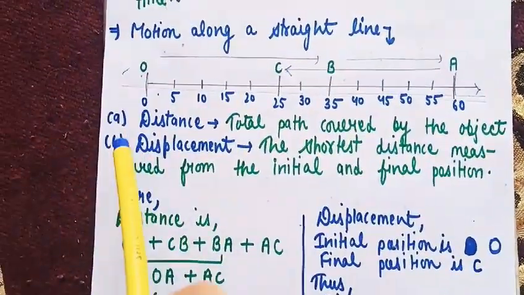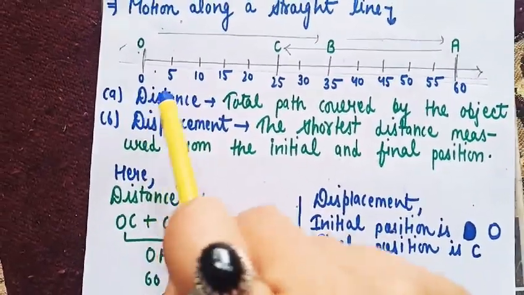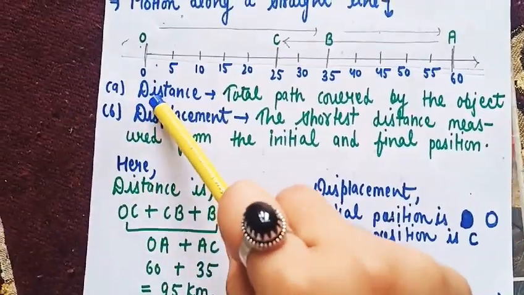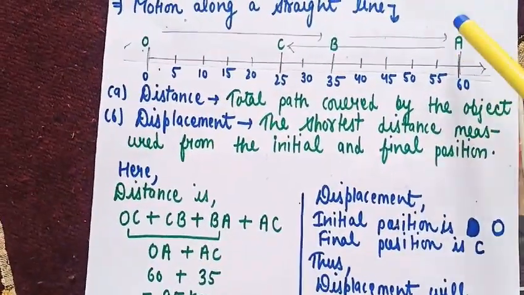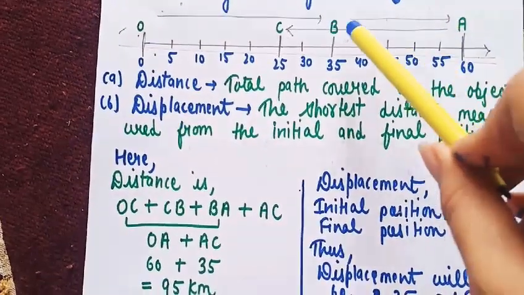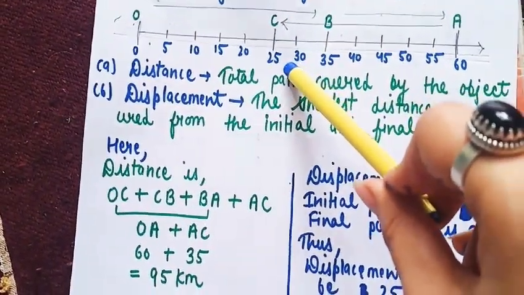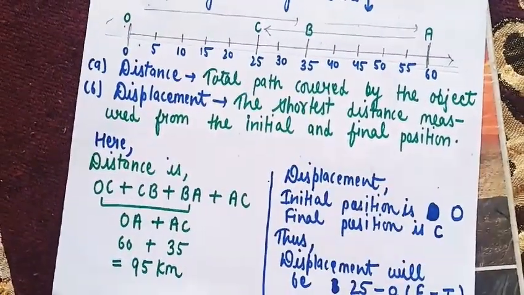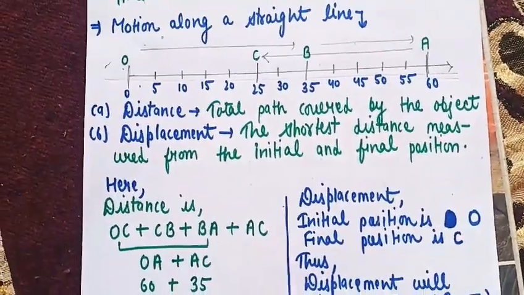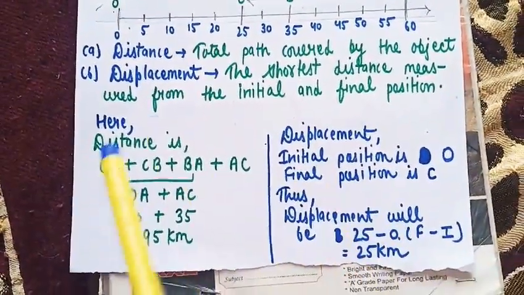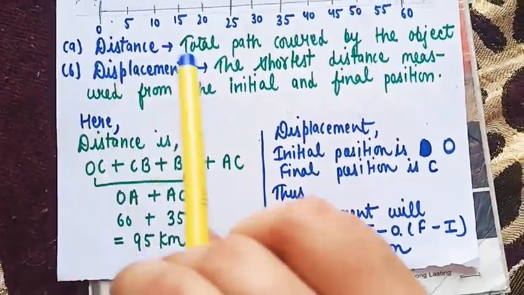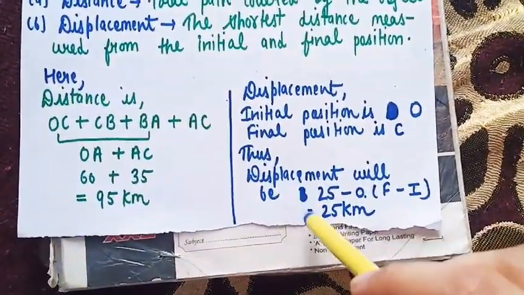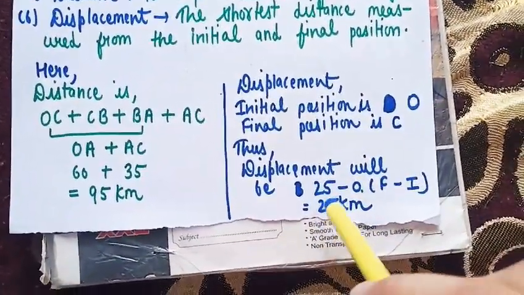The journey starts at the position O and ends at the position C. We start moving from O and go to A, but A is in the middle, and at last we come to C. So the initial position is O and the final position is C. The initial position is 0 and the final position is 25. The displacement formula is final minus initial position.